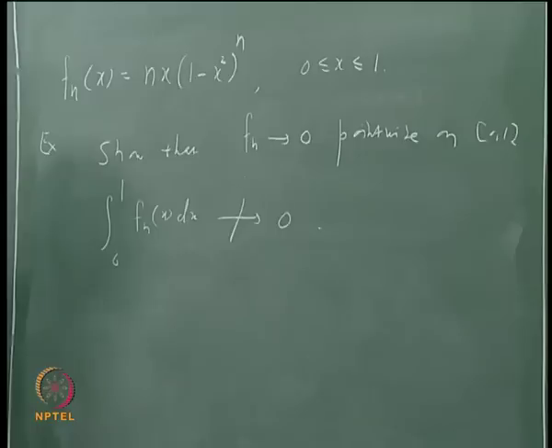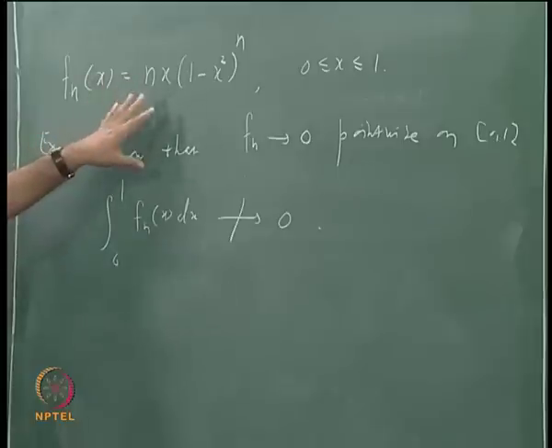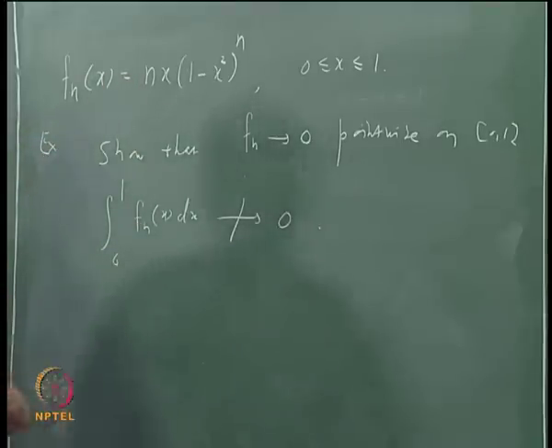So this does not converge to 0. Try to show that on your own; this is simple. You just have to calculate this integral, which will turn out to be some function of n, and you show that that sequence does not go to 0.